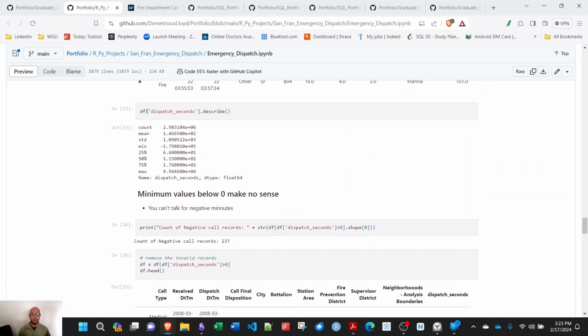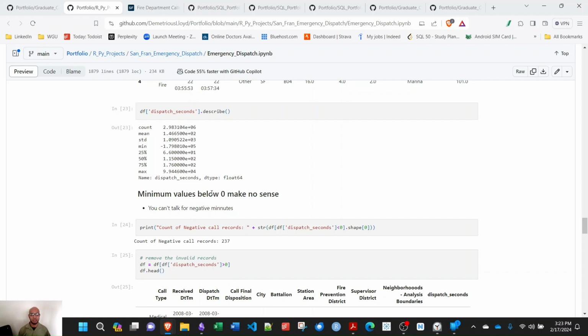Just looking at the dispatch seconds, I use describe. That gives you some exploratory measures. Count, you still see the 3 million records. The mean, the standard deviation, max and min. So check this out. We have a negative minimum. That's a lot too, 10 to the 5.